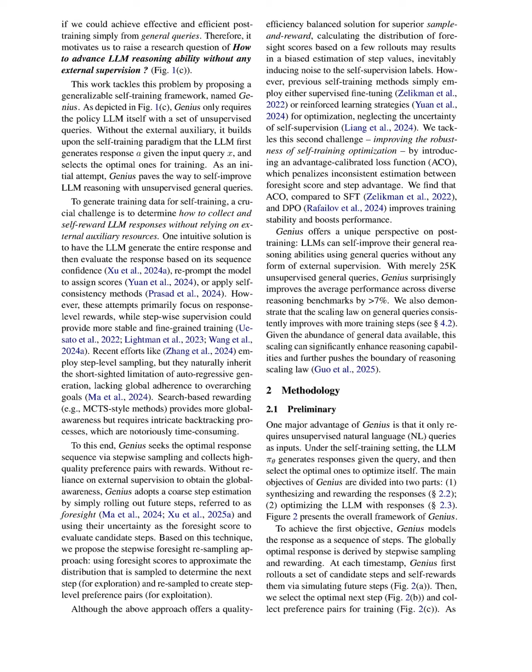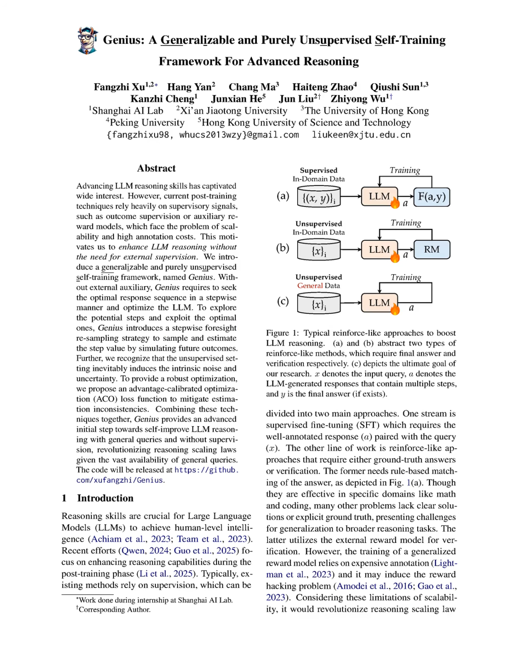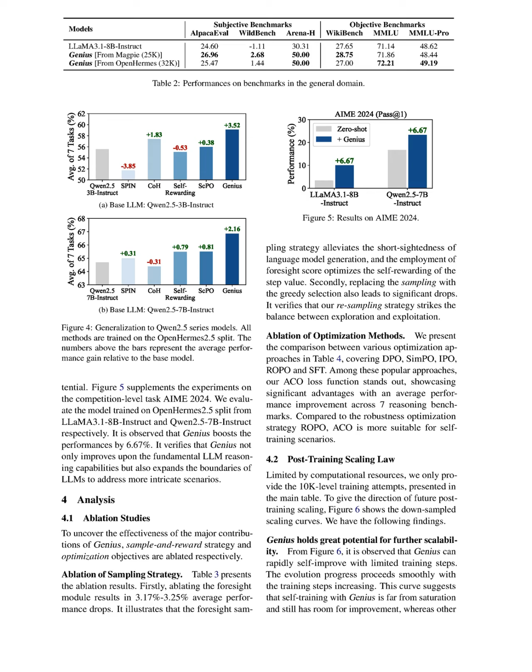By utilizing a self-training framework that generates responses from unsupervised queries, Genius allows LLMs to self-improve their reasoning abilities efficiently. This is particularly significant as it enables the model to leverage abundant general data, achieving notable performance improvements across diverse reasoning benchmarks, thus pushing the boundaries of reasoning scaling laws. Ultimately, Genius represents a novel approach that circumvents the limitations of traditional methods, making it a pivotal advancement in the field of LLM reasoning enhancement.